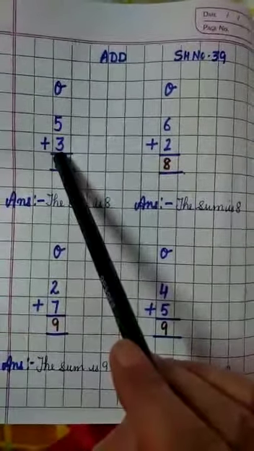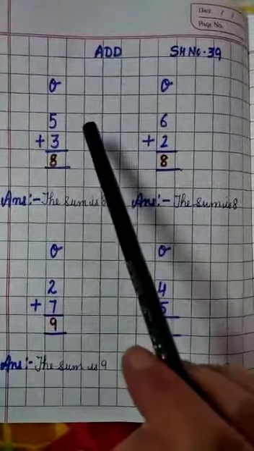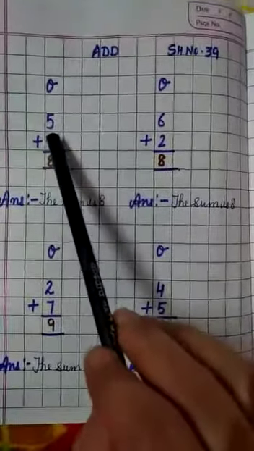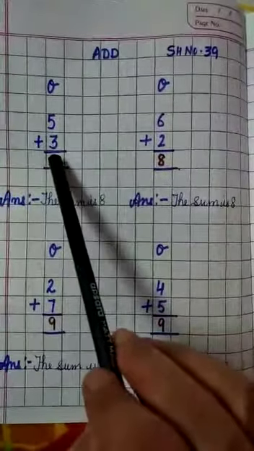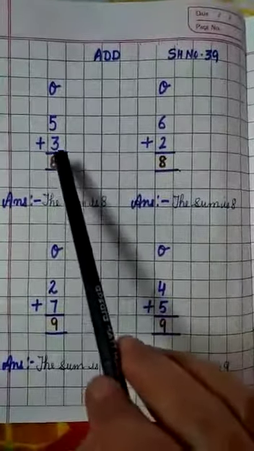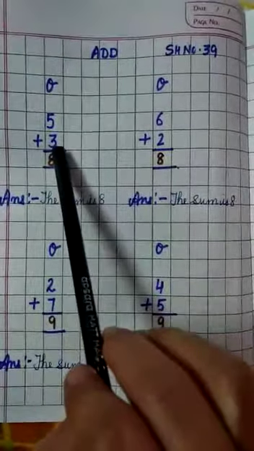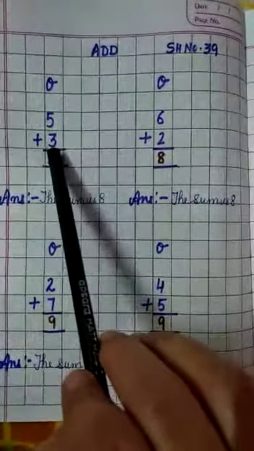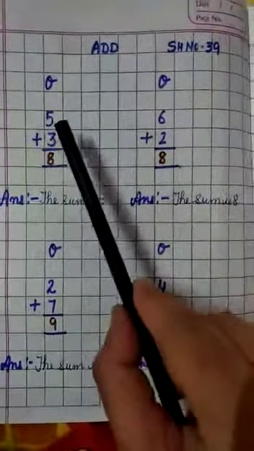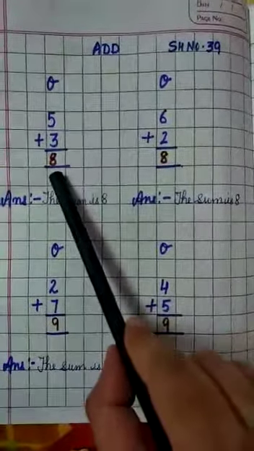When we do the addition sums, we follow a particular formula and particular technique to do this. Suppose so that there should not be any mistake. Upper number is 5 and lower number is 3. And we use the formula on the head and on the finger. Upper number is on the head and lower number is on the finger. 5 plus 3. 5 on the head. 5 हमारा हेड पे जाएगा और 3 हमारा फिंगर पे जाएगा, तो वी हैव आंसर 8 हियर.